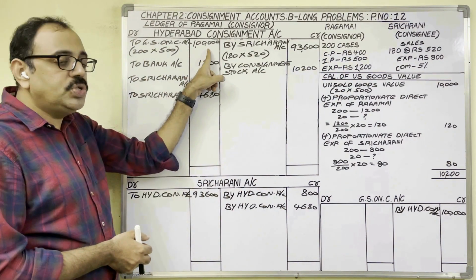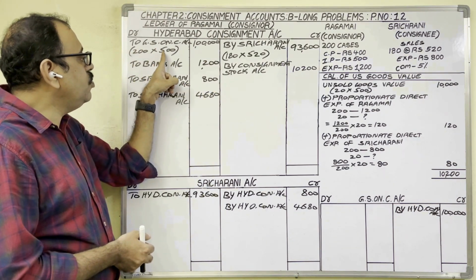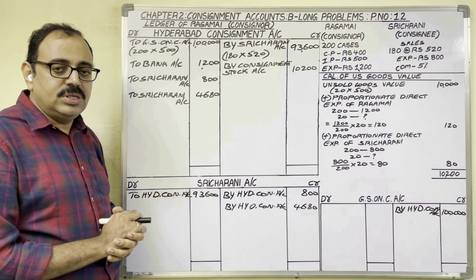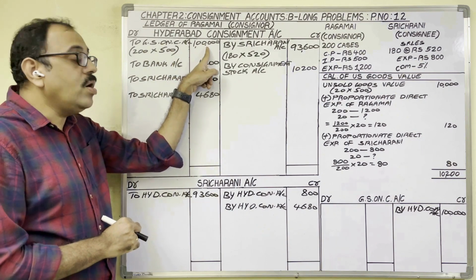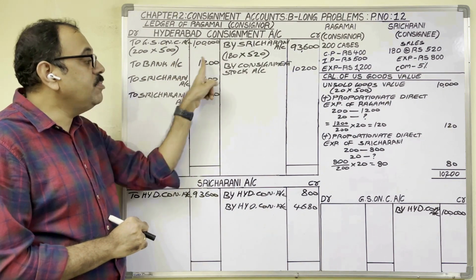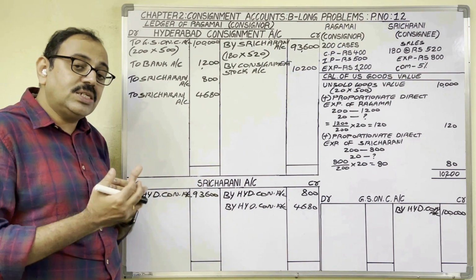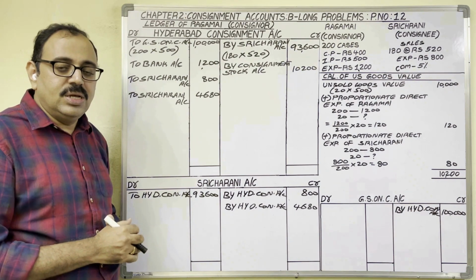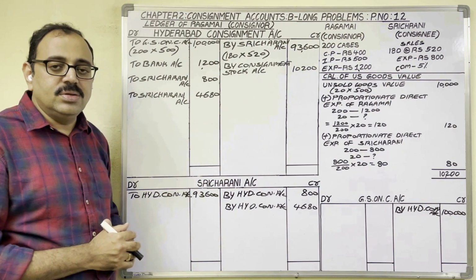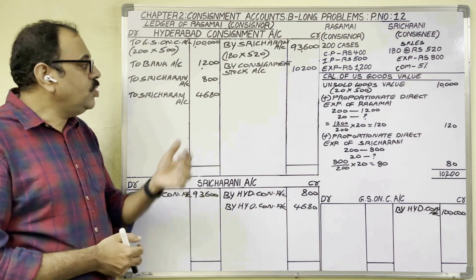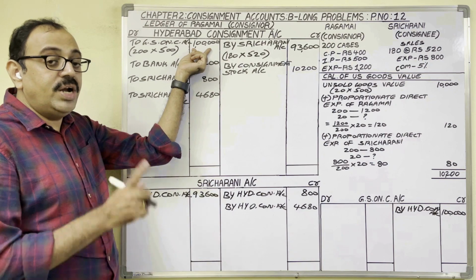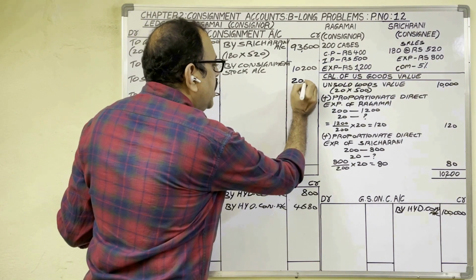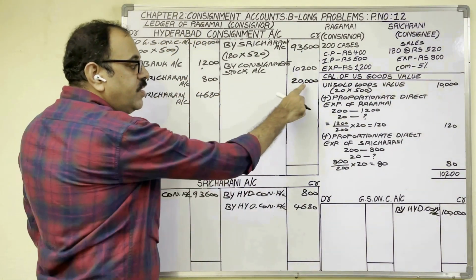So actually how much we should write here? 200 cases into 400 rupees each is equal to 80,000. 80,000 is the correct amount, but we have shown a wrong amount, 1 lakh rupees, in the consignment account on the debit side. So how much extra we have written here? 20,000 rupees. 1 lakh minus 80,000, 20,000. This 20,000 is known as loading. Now this loading we should cancel. So on the debit side 1 lakh amount, if I want to cancel 20,000, then that 20,000 I should credit in the consignment account.